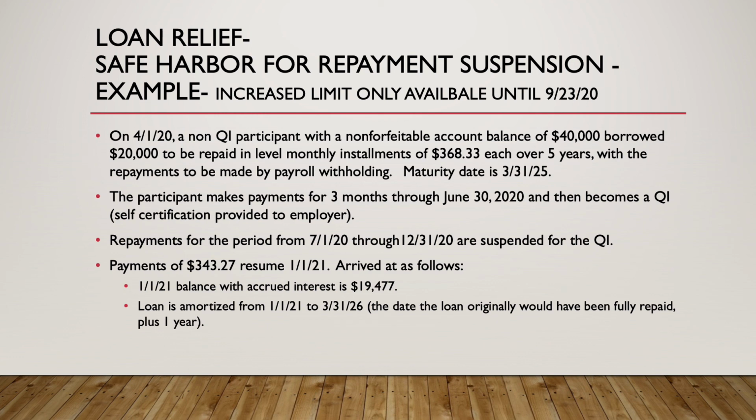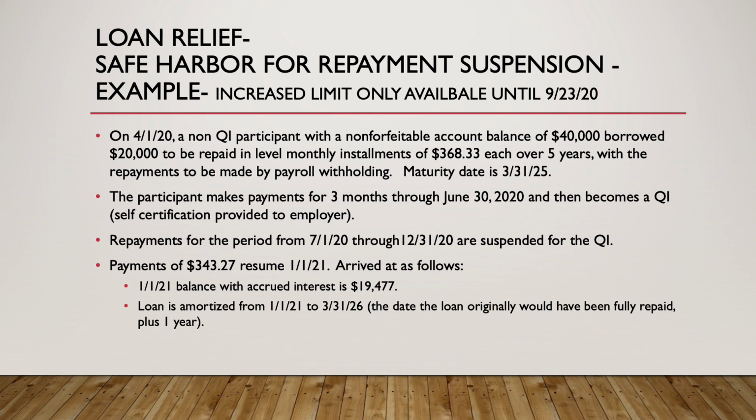However, the other loan relief was the ability for participants to suspend payments until 1/1/2021. So that's coming up on us now. If you have any participants where that has happened, it's important to address it sooner rather than later, because payments will need to begin in January, and how they're handled depends on the specific circumstances.